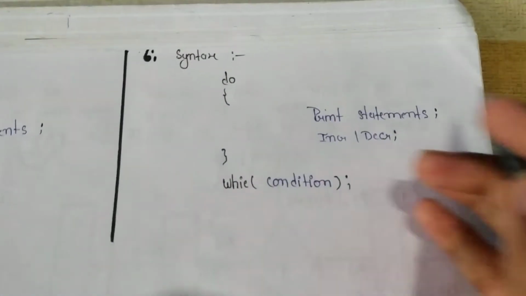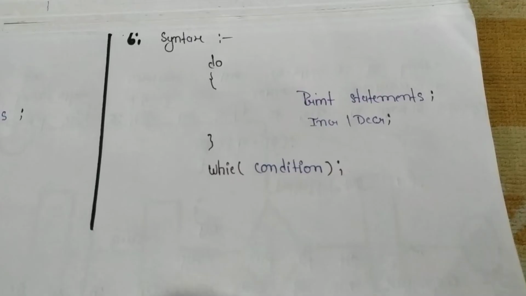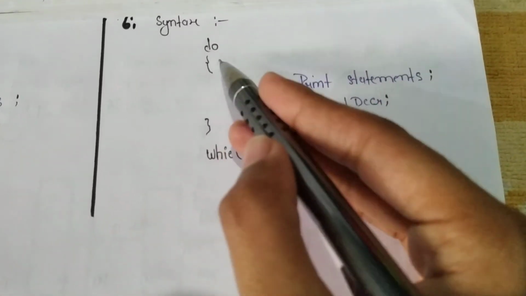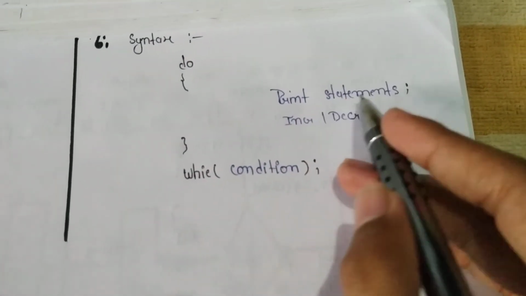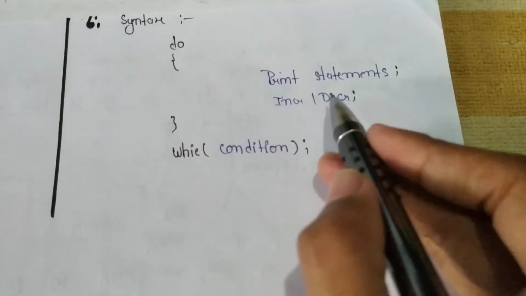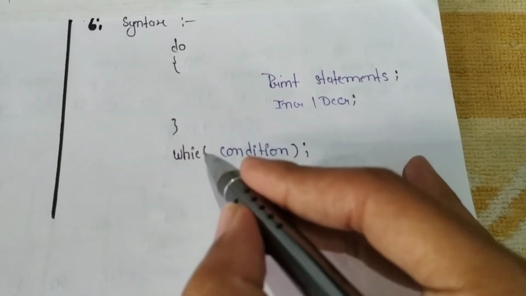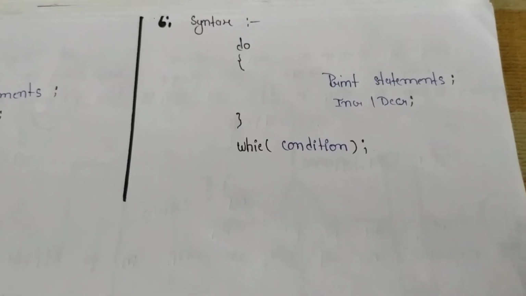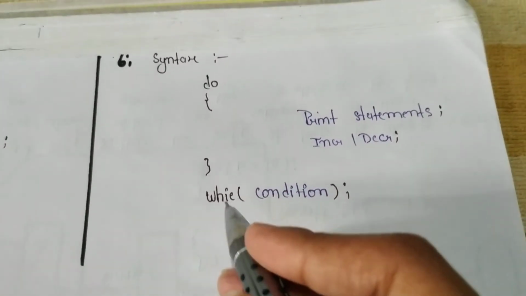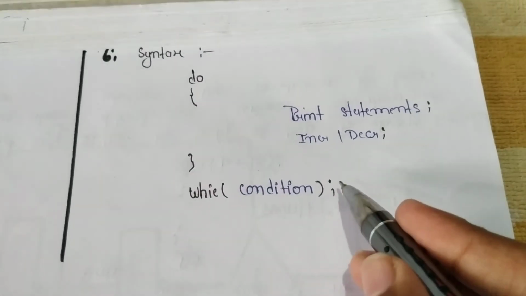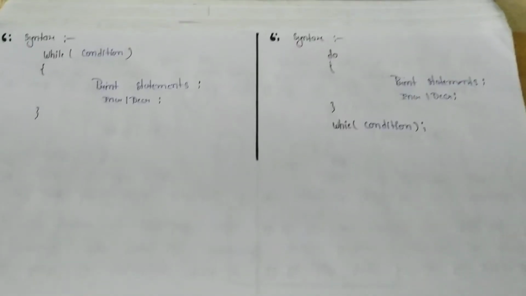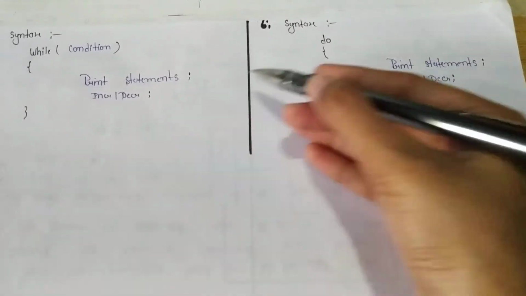And in do while, first we have to write the do keyword, and after do we use braces containing the block of statements, and also modify, increment or decrement. Then we close the braces. After that, we have to check the condition, and we must compulsorily use this semicolon. So this is the syntax of while loop and do while loop.